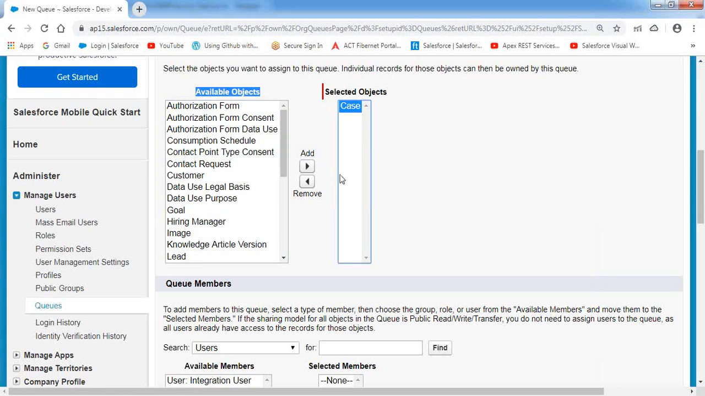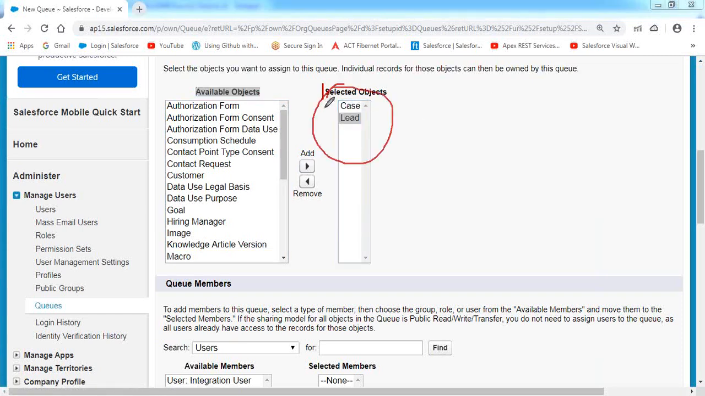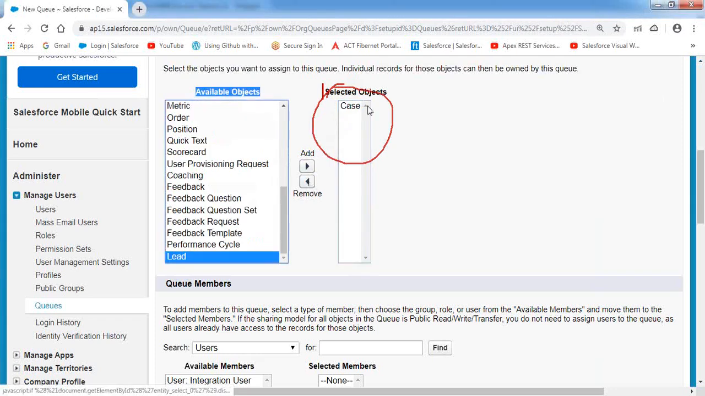So in this case, you can raise a question, sir. For example, I want to create a queue which can store both lead object records and case object records. Then at that time, select the lead object also. So both lead records and case records can be held inside that queue. That possibility is there. But as part of my use case, I am going to add only the case object records to be stored inside this queue.